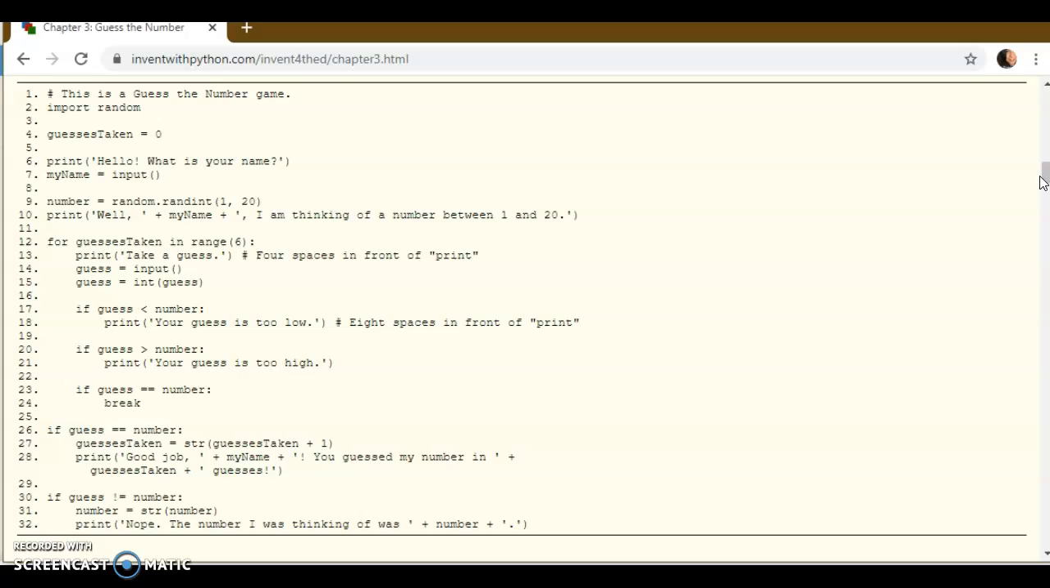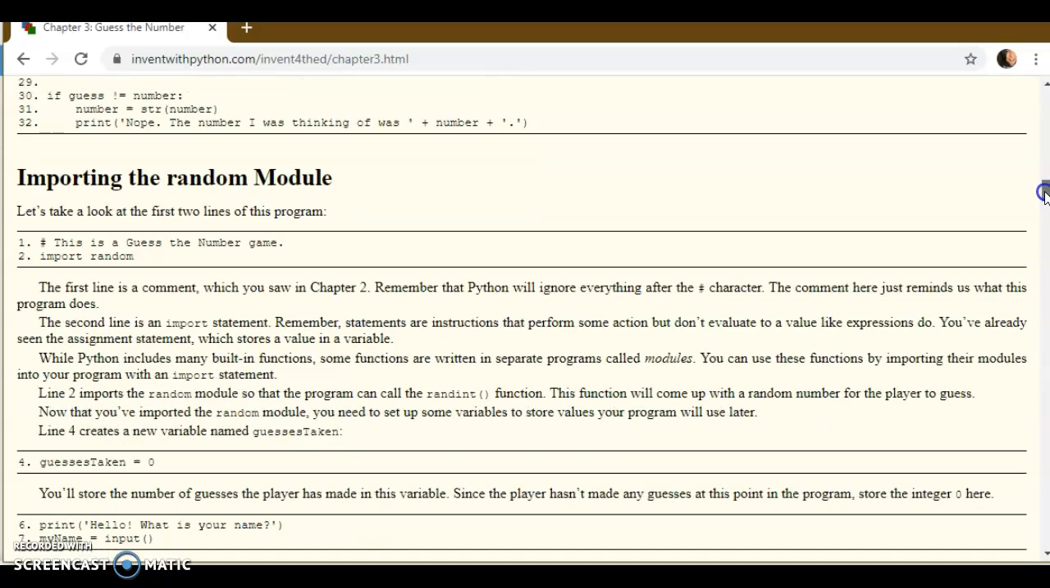On line 1, and obviously when you write a program, you don't number the lines. The line numbers are here so that we can talk about them. Line 1 is a comment. It starts with a hashtag, meaning it's ignored by the interpreter. The next one is import random. There's a whole discussion that I've assigned this week about imports and the random module. The import statement is instructions that perform some action. When we use an import statement, we're pulling in a module that has functions that we'll be able to use later.